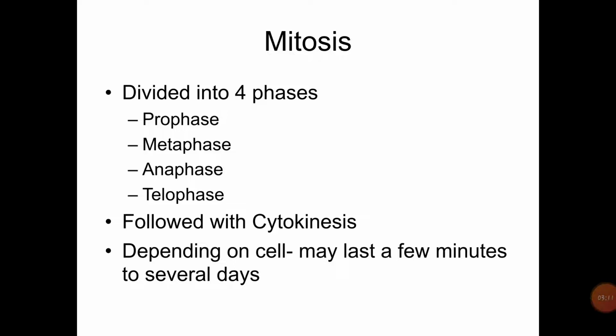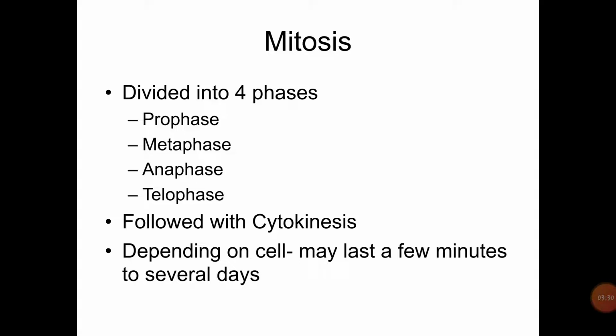So division of the nucleus is called karyokinesis, and it comprises four phases: prophase, metaphase, anaphase, and telophase. After this, it undergoes cytokinesis, that is division of the cytoplasm, dividing one cell into two.